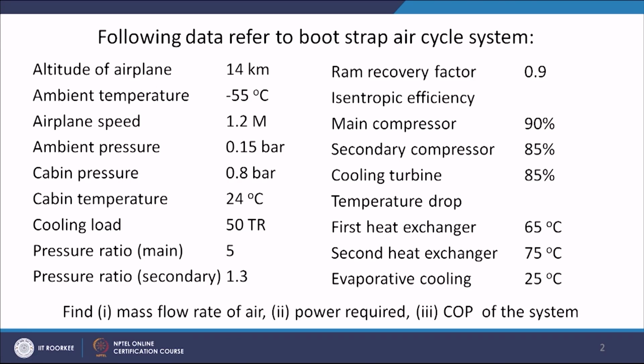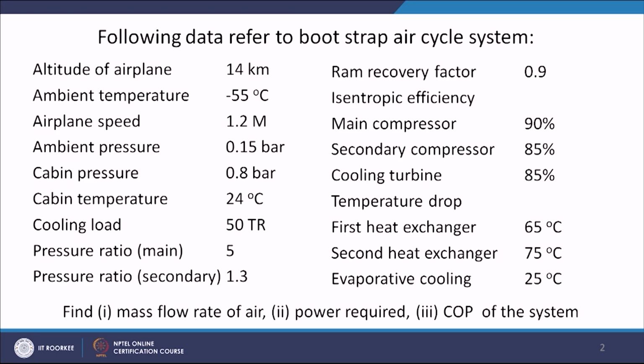Cooling load in the aircraft is 50 tons of refrigeration. Pressure ratio in main compressor, there are two compressors because it is a bootstrap type of system. The pressure ratio in the main compressor is 5, and in the secondary compressor, the gas after compression in the main compressor will get cooled and again it will get compressed. The pressure ratio is 1.3. RAM recovery factor, I will discuss this when I solve the numerical, is 0.9.